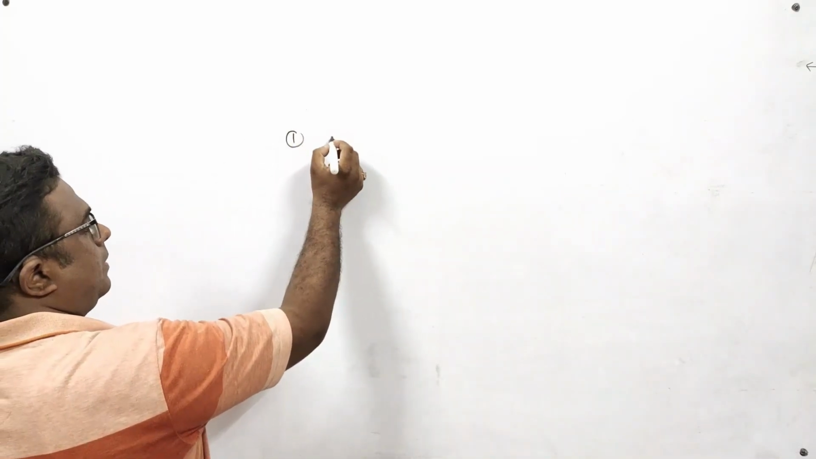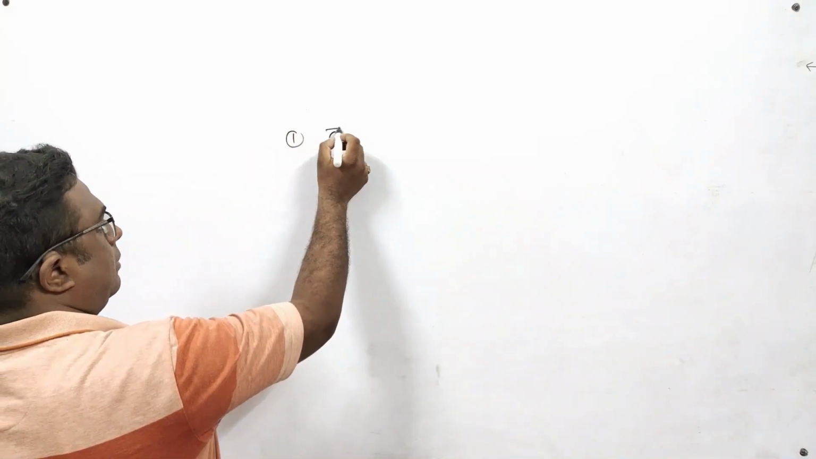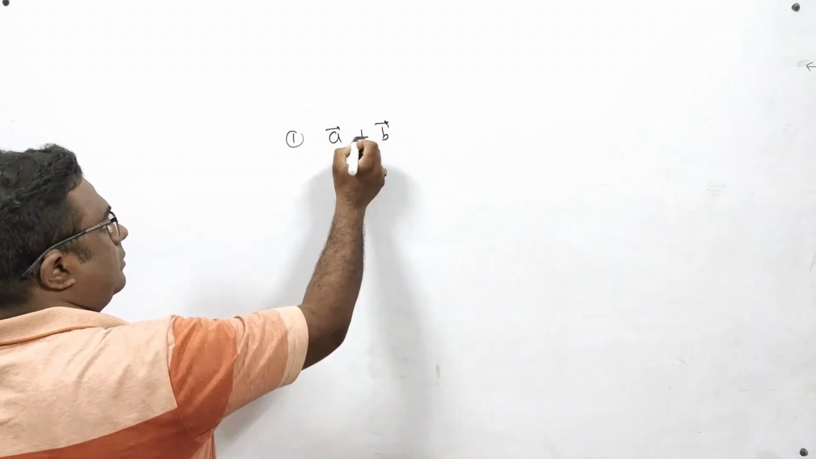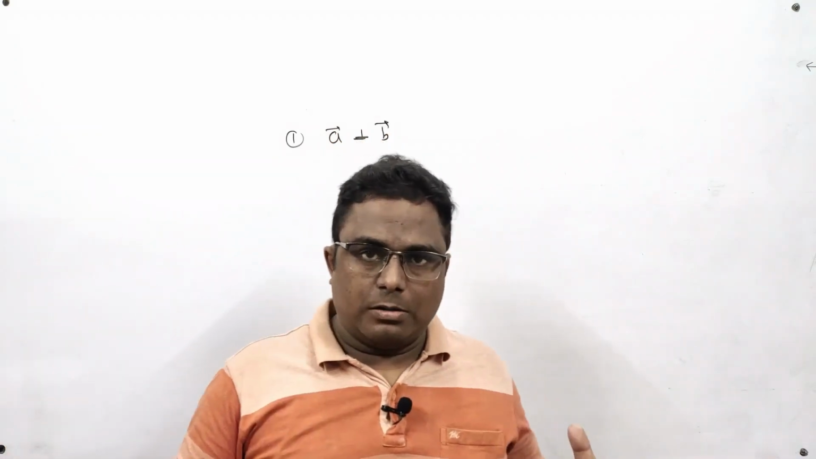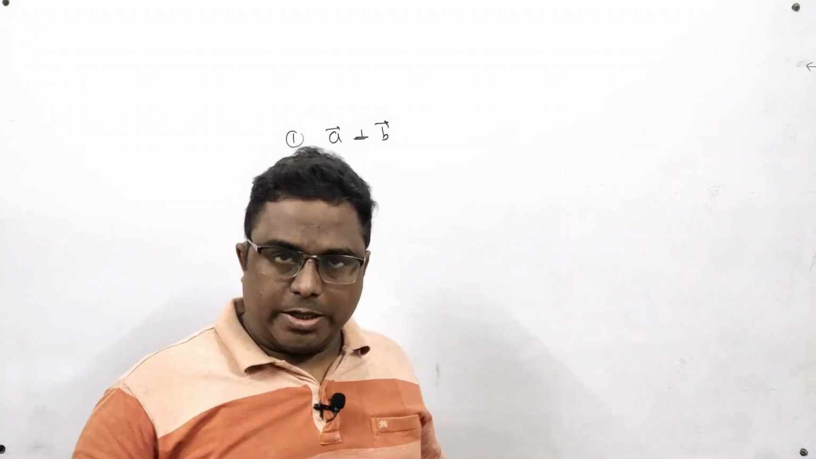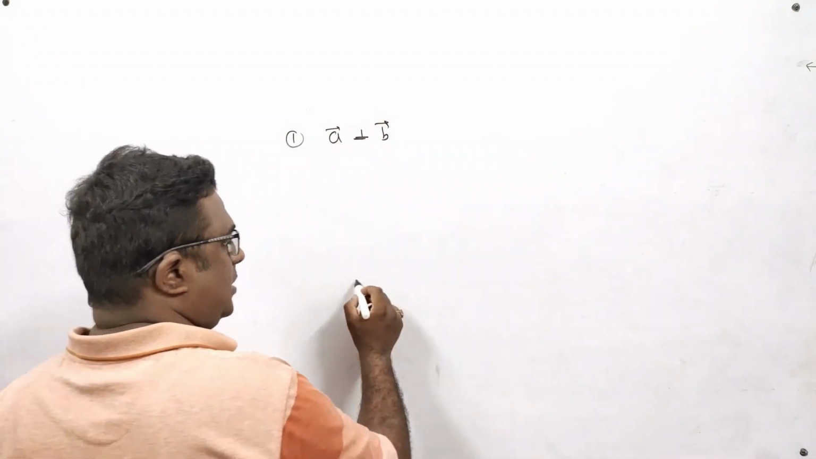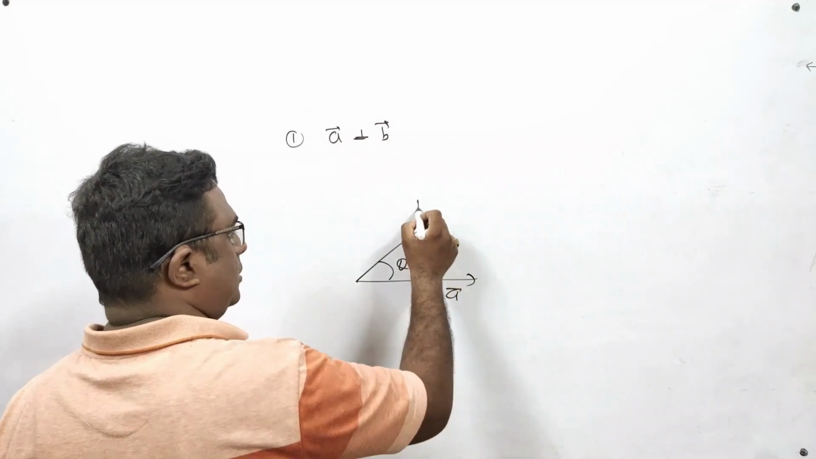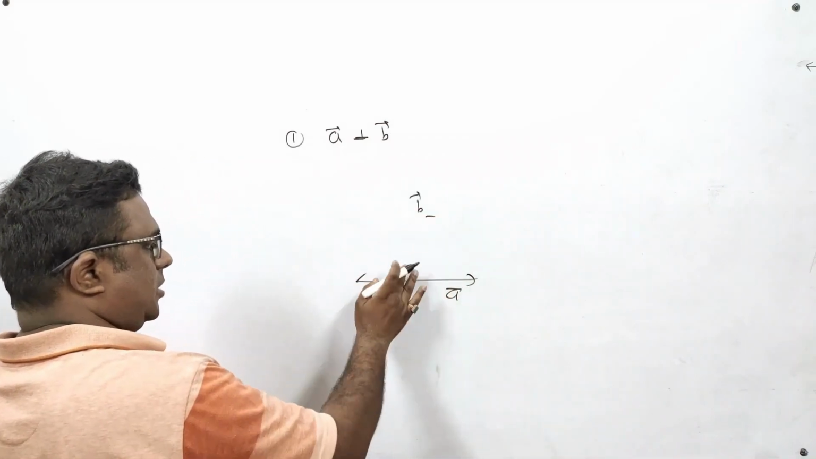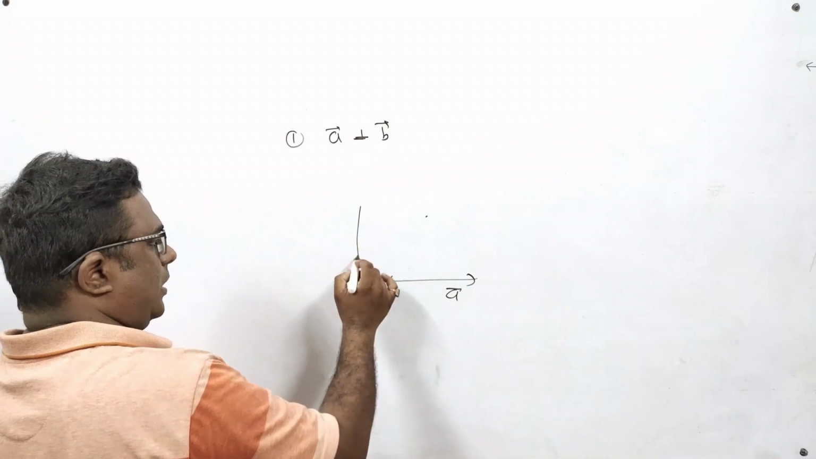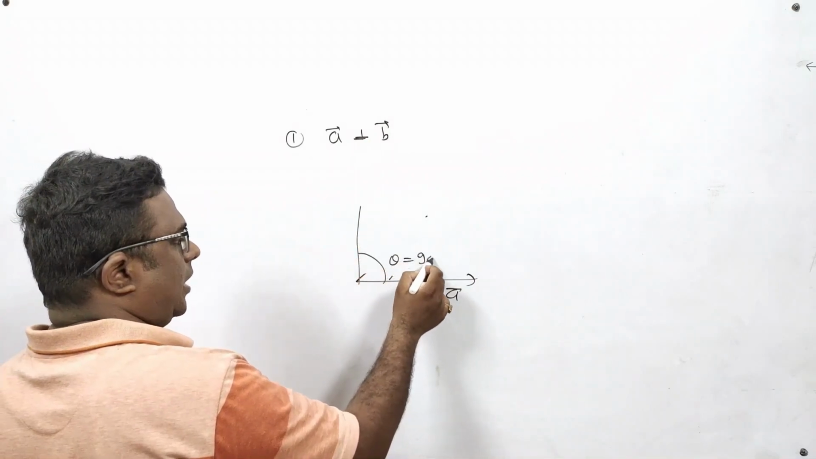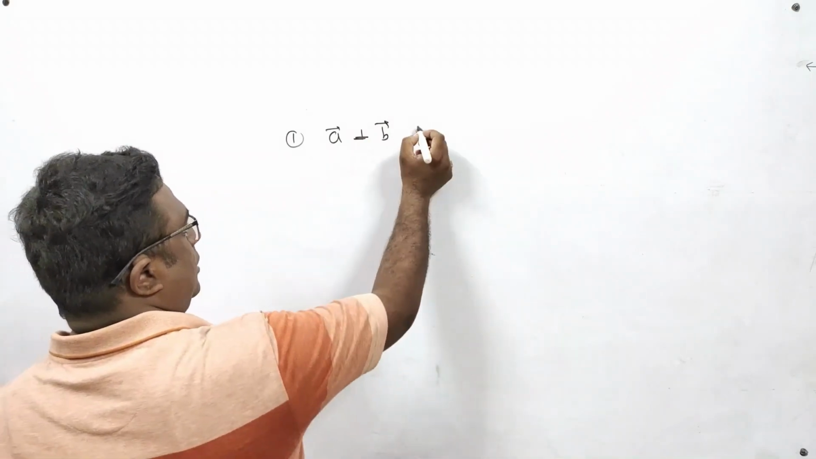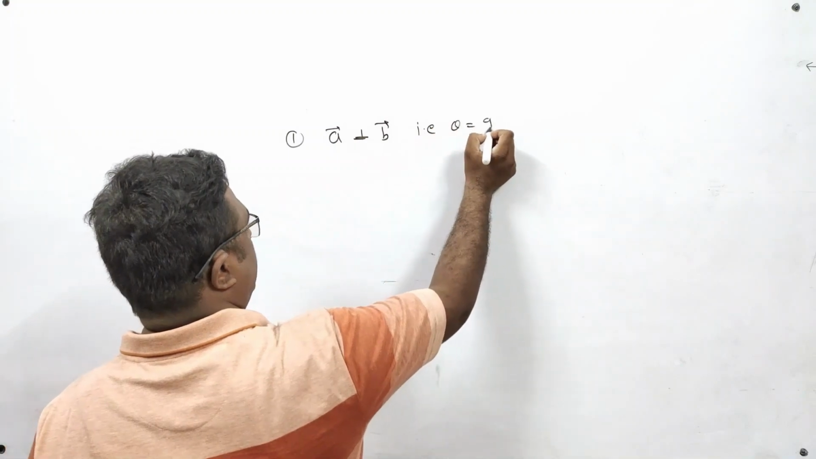Number one, if a vector is perpendicular to b vector. If I have two vectors, a vector and b vector, and they are perpendicular to each other, it means the angle between the two vectors becomes 90 degrees. That is, theta is equal to 90 degrees.